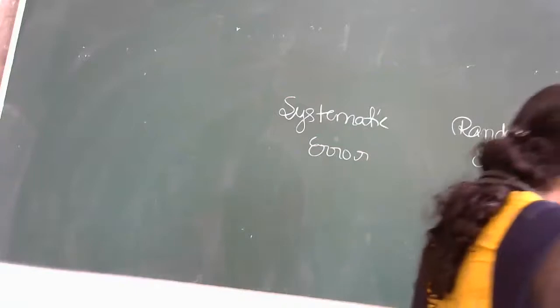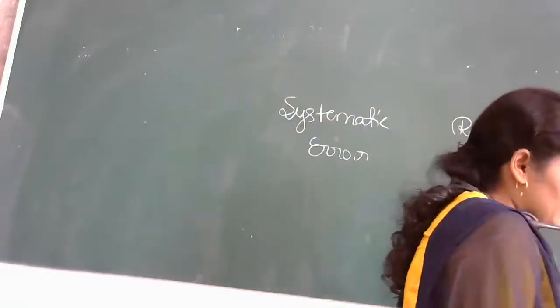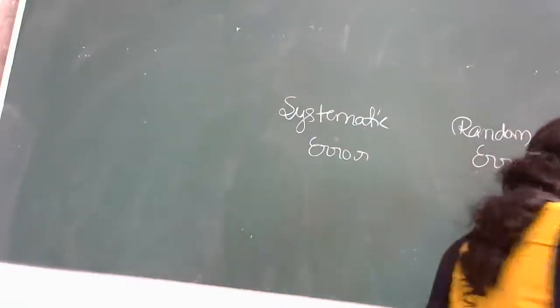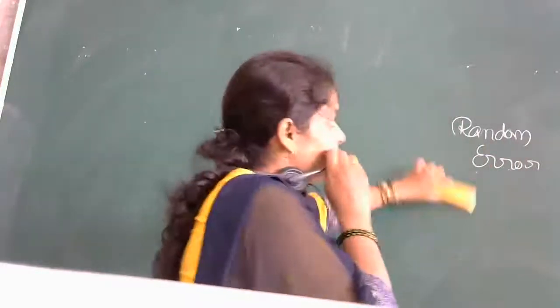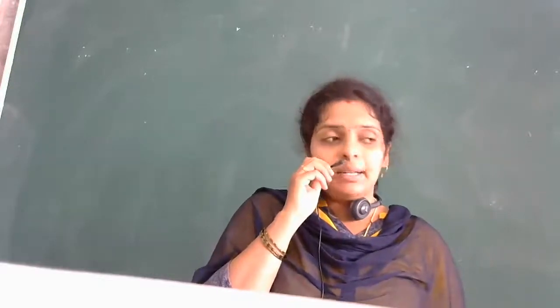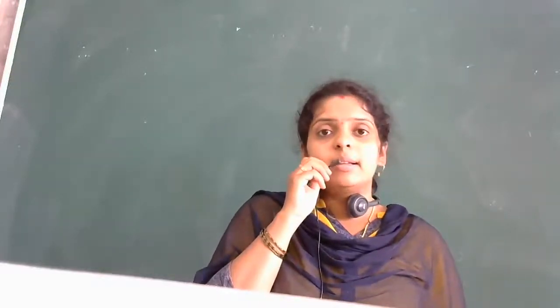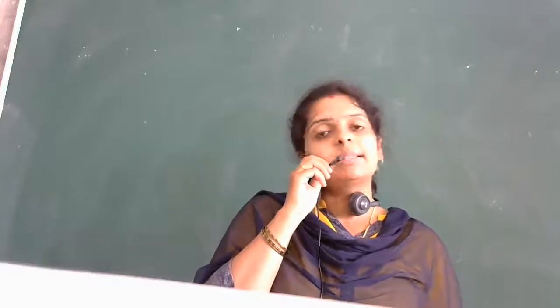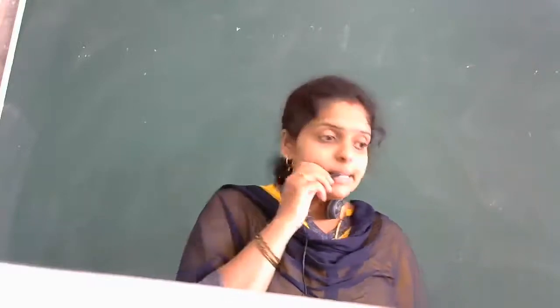Okay, so next we are going to start with a very interesting concept. Next we have one point called least count error. Least count error is not a type of error. So you have only mainly two types of errors, systematic error and random error. You remember only those. Then next we have this separate concept called least count error.